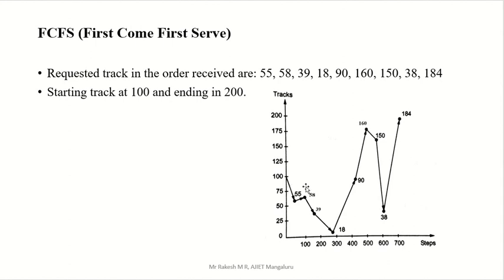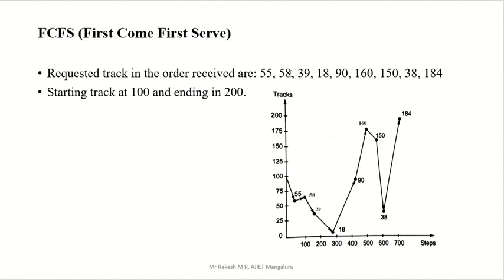There is a movement there, that's why the steps are given here. You are taking some steps, you are in motion, you are going somewhere. While moving, you are going to serve those blocks. So while moving, first you have to go from 100 to 55, and 55 is served. Why are we representing 55 here? Because it is between 50 and 75. So 55 is represented here.